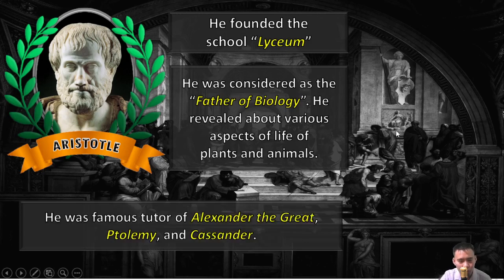He was the famous tutor of Alexander the Great, Ptolemy, and Cassander. These three became generals and leaders in their own dominions. Ptolemy was assigned in Egypt. I forgot where Cassander was assigned, somewhere in the Balkan states.